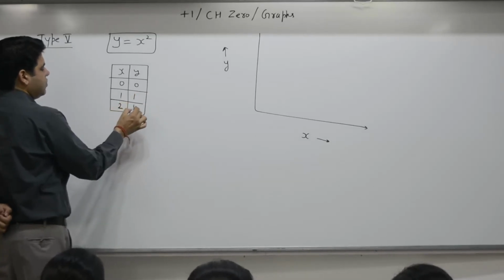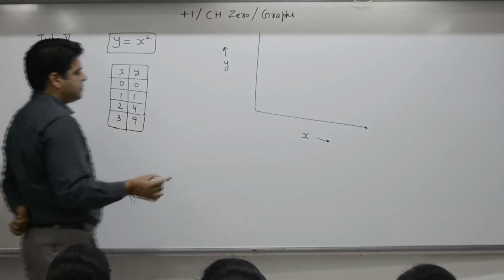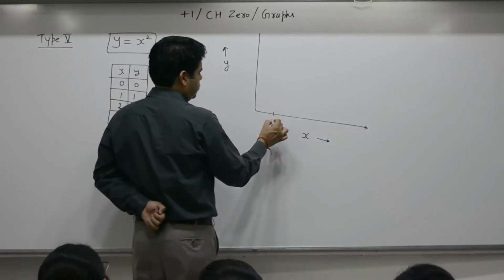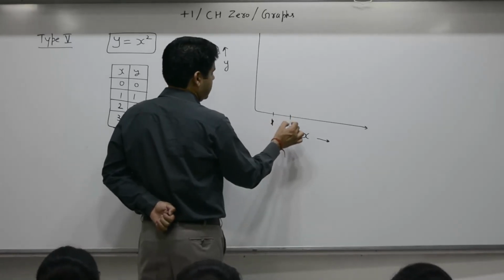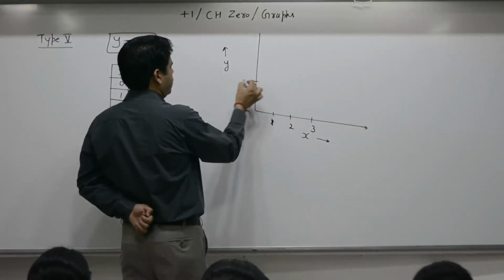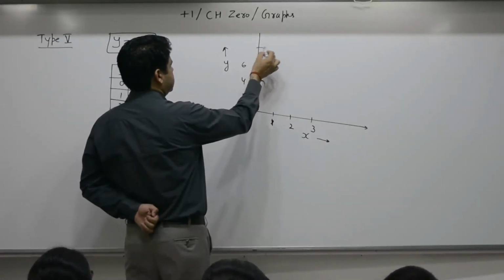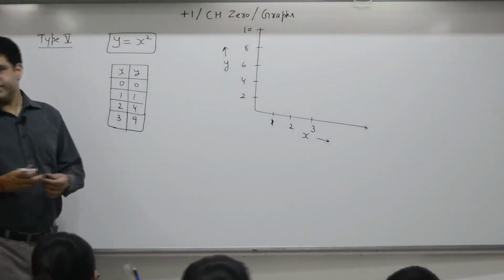X is 2, y is 4. X is 3, y is 9. Plot the graph.